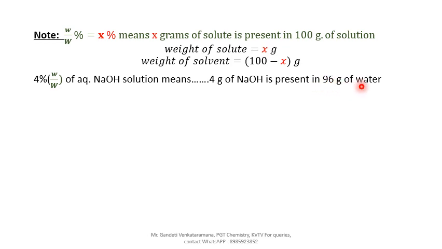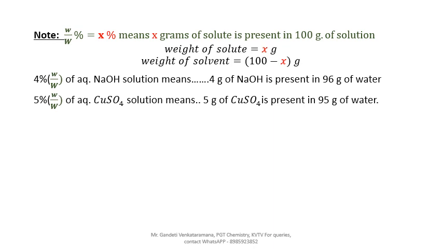So here I defined with respect to the solution. Here it is defined with respect to the solvent. Clear? 5% W by W percentage of aqua copper sulfate solution means 5 grams of copper sulfate is present in 95 grams of water. I hope that you have understood. Aqua represents water.